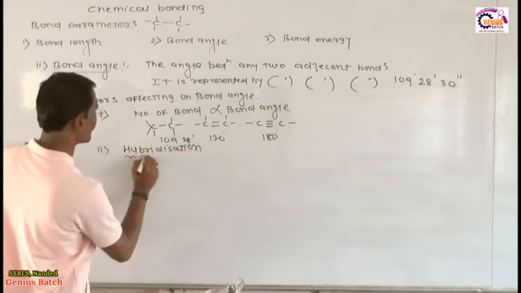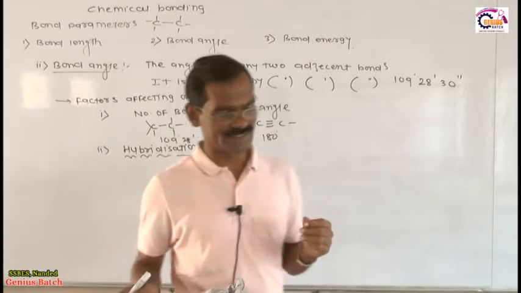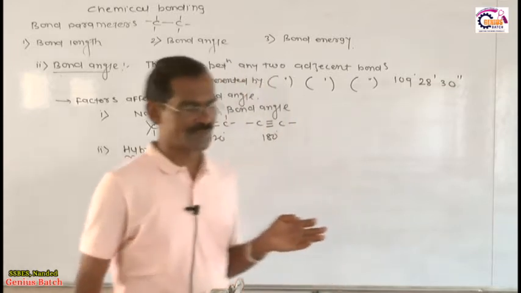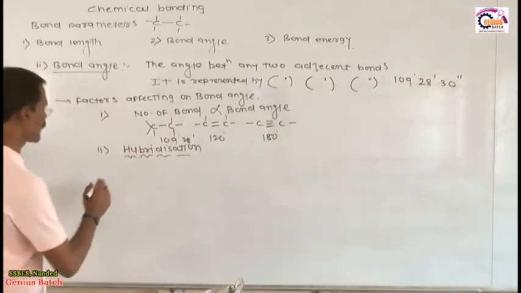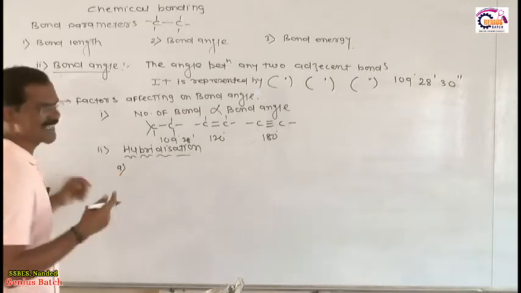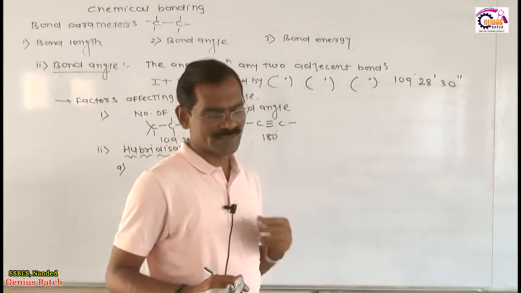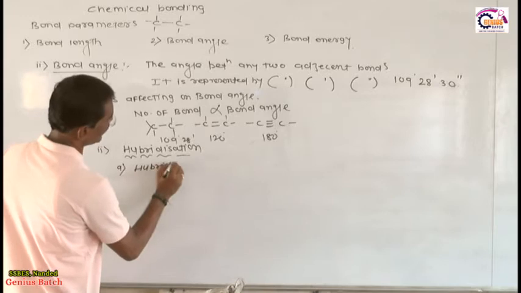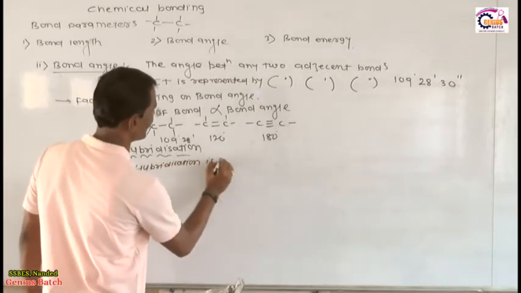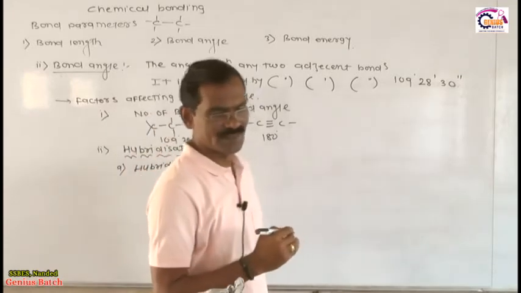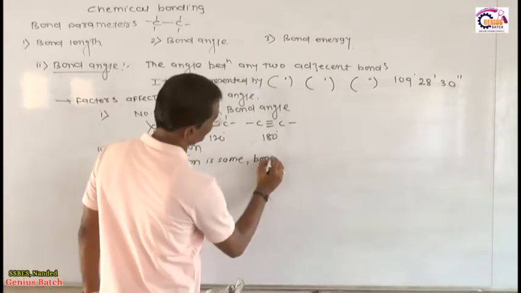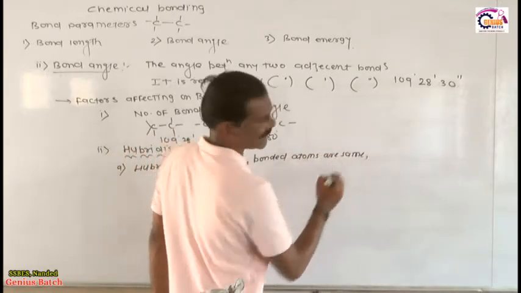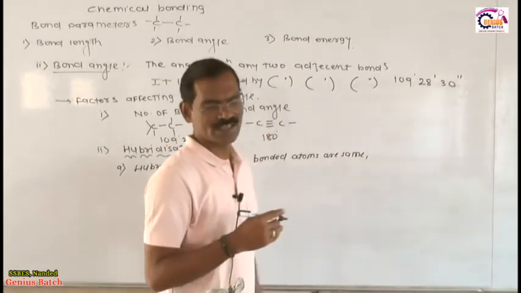My dear friends, now I am explaining what the hybridization concept is. In the hybridization concept we have two cases. In the first case, hybridization is the same and bonded atoms are the same, but the central atom and lone pairs are different.